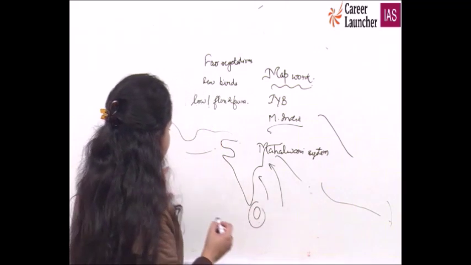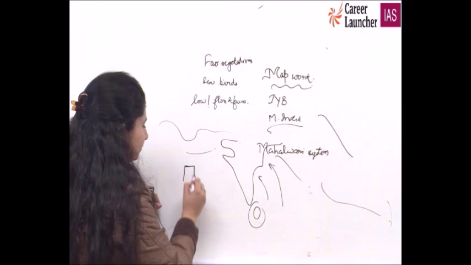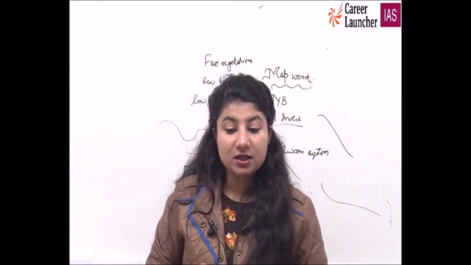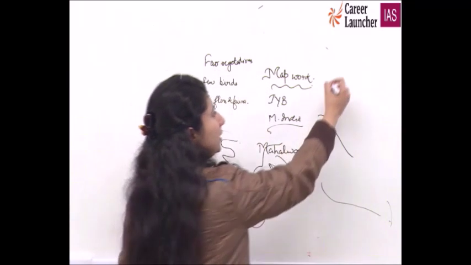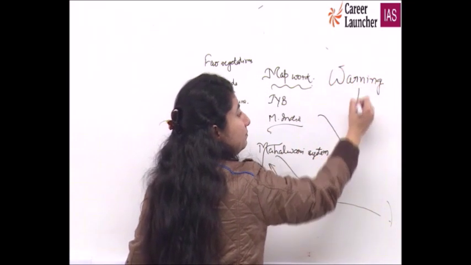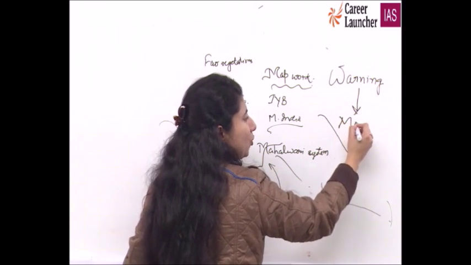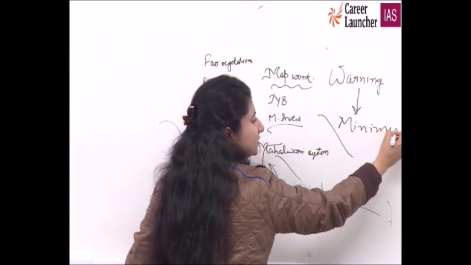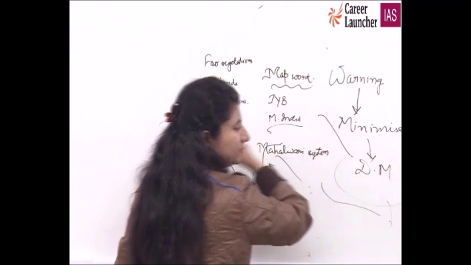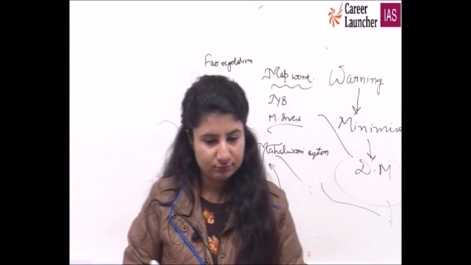So all these countries create one forum, regional forum, integrated multi-hazard early warning system. If we get warning early, what will happen? We will try to minimize the impact of disaster, which is known as disaster management, GS paper 3.